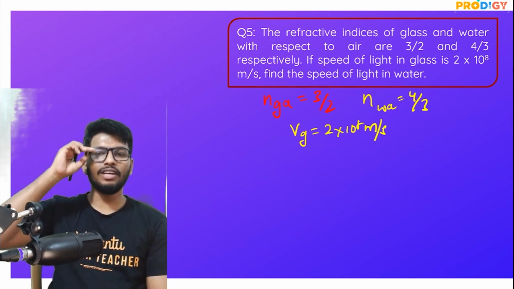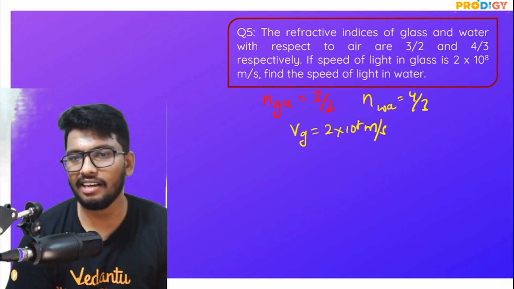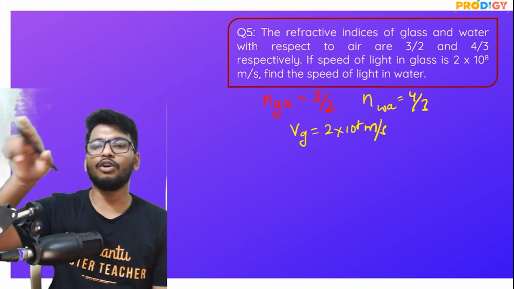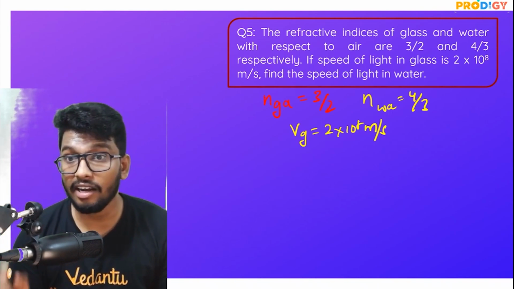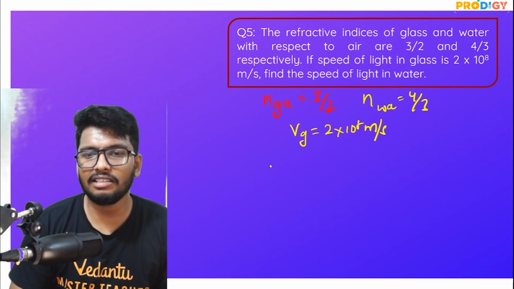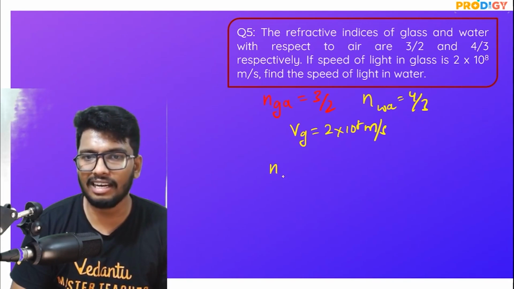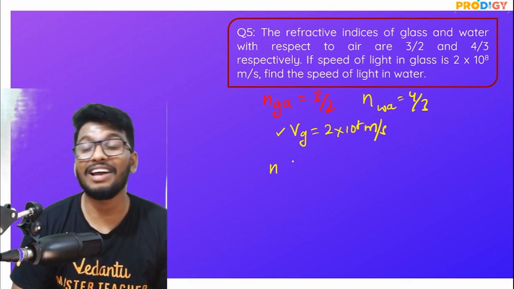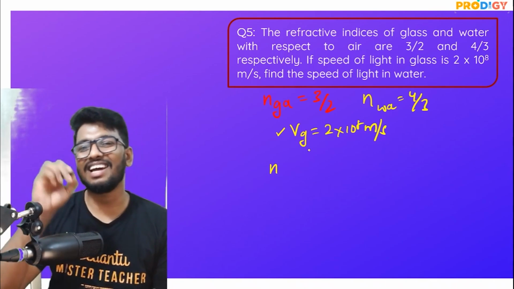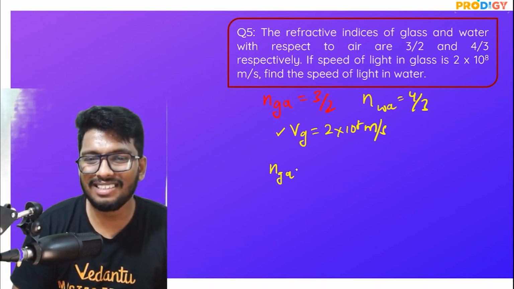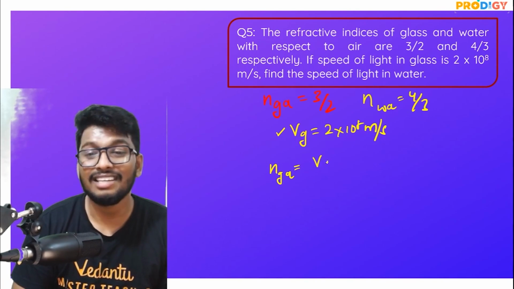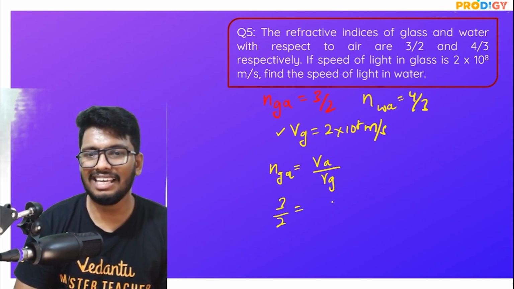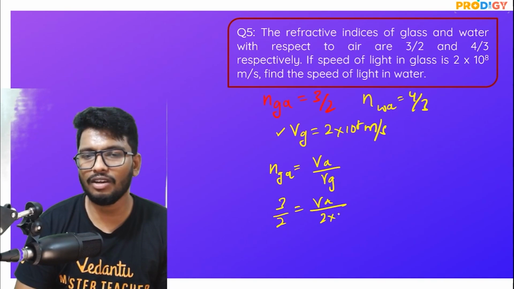So here's the thing, guys. What we can do is find out the velocity of light in air first, then use that in order to find the velocity of light in water. So let me just show you how to do it. I know the velocity of light in glass, and I want to know the velocity of light in air. So the refractive index of glass with respect to air is the velocity of light in air divided by the velocity of light in glass. So if you substitute the values, that is 3 by 2 is equal to Va divided by 2 into 10 to the power of 8.